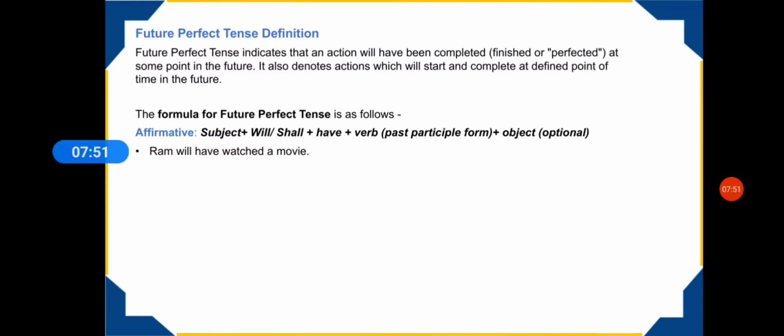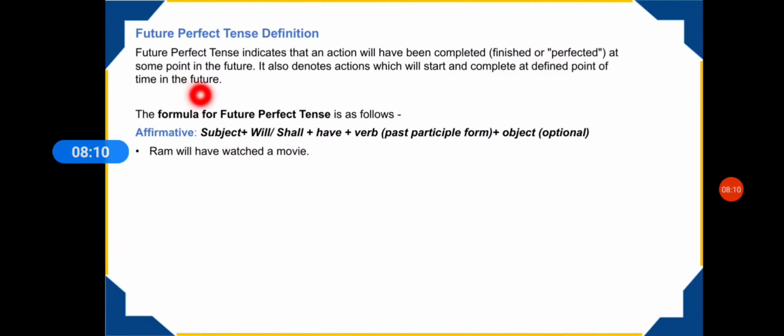Now let's read about our future perfect tense. What is the definition for it? Future perfect tense indicates that action which has been completed, finished or perfected at some point in the future. It also denotes actions which start and complete at a definite point of time in the future.